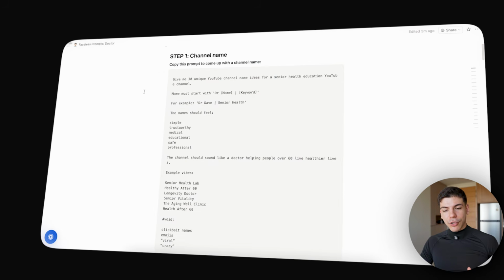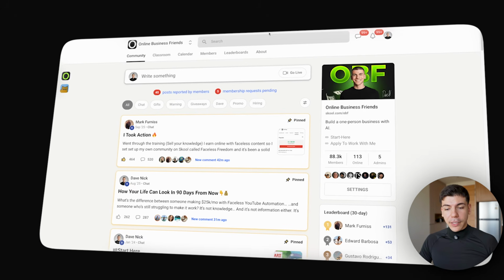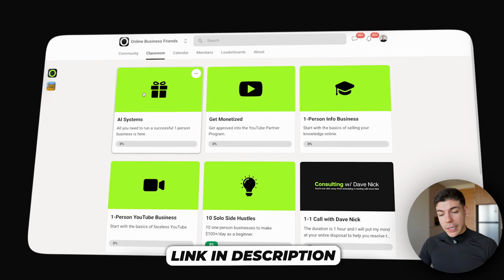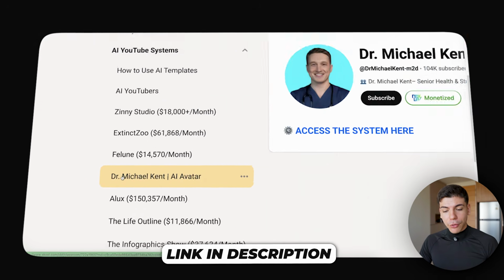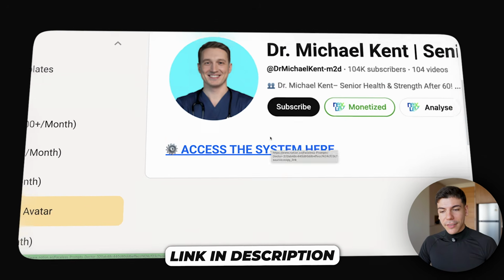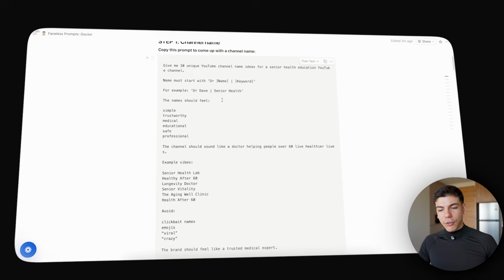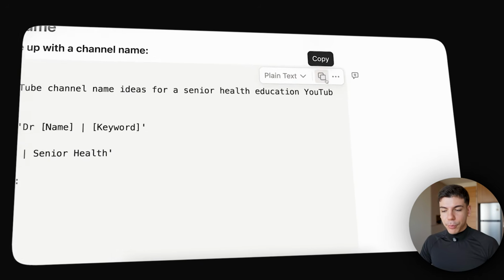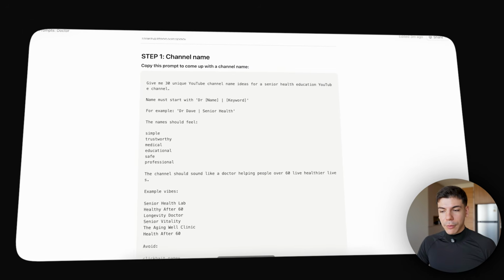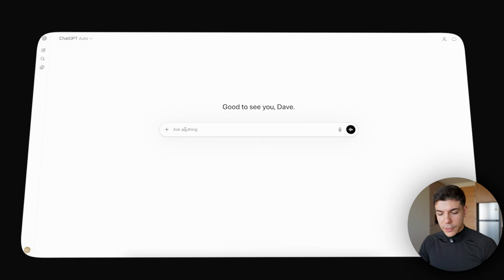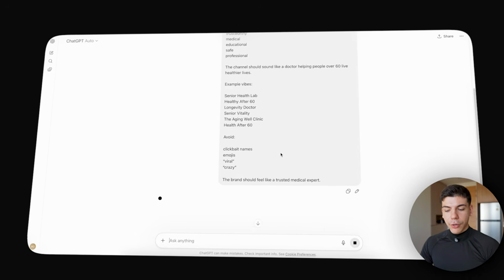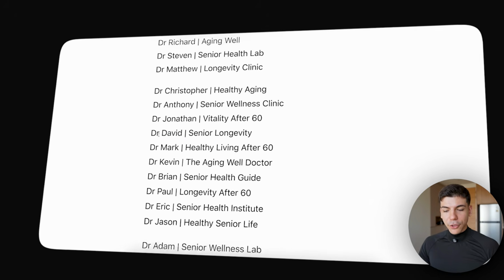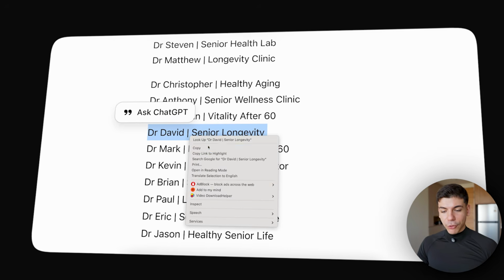Inside of this Notion document, which by the way, you can find inside of my completely free community that I will link below, just go to the classroom, absolutely free, go to AI Systems and click on Dr. Michael Kent and click on access the system here, and you will see this Notion document open up on your computer. You will then copy this prompt over here to get a channel name. So simply head over to ChatGPT, paste that prompt inside of this box, and it will give you some channel name ideas that you can copy. I like Dr. David's Senior Longevity, so I'm going to go with this one.